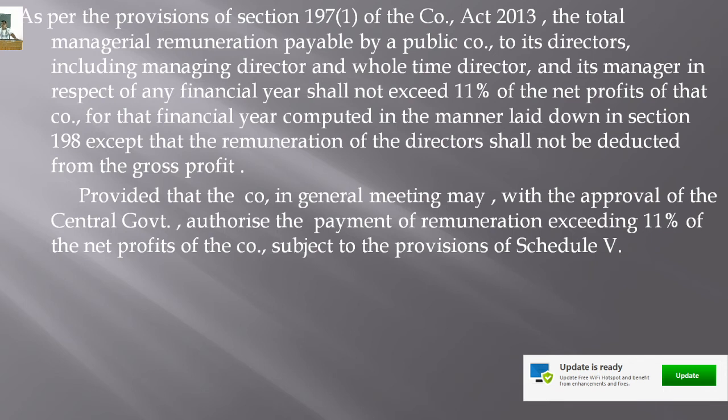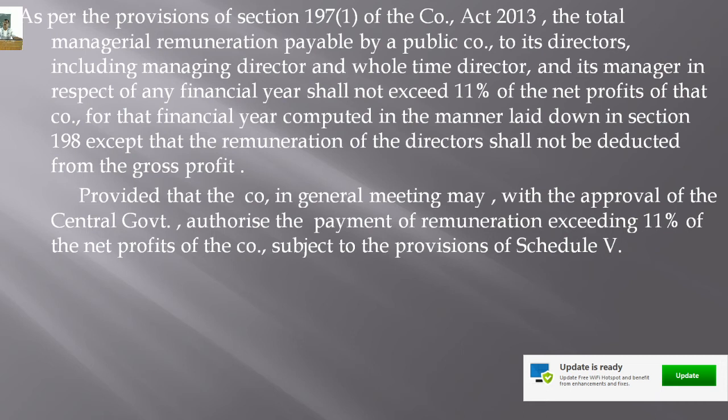Even though the maximum limit of remuneration payable to the managerial personnel is 11% of the profit, the company can also pay more than 11% of the net profits as managerial remuneration to the managerial personnel.